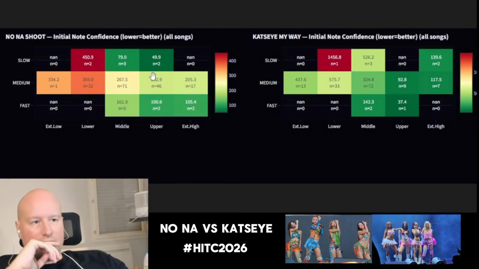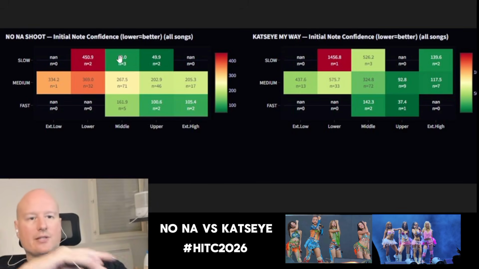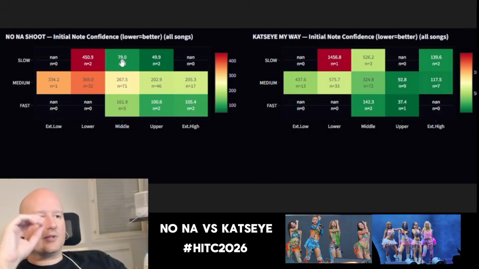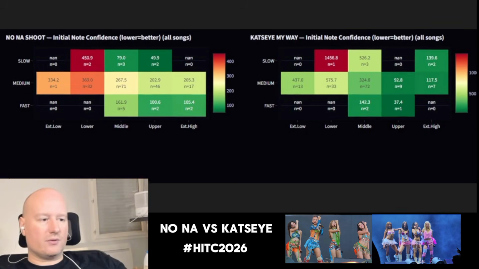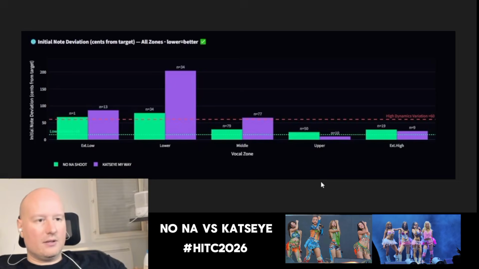And what we can say after that, in the middle, the slow songs in the middle registry, we can see that NONA is a bit, I would say, more confident than KATSEYE, right? So that's what this graph is telling you about the band signature style for one song. And again, we can run for more different songs. So now let's move to something else.